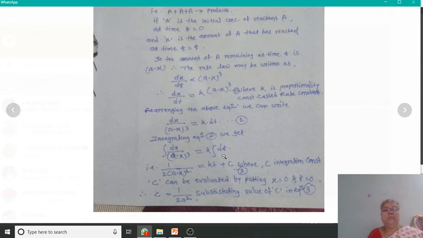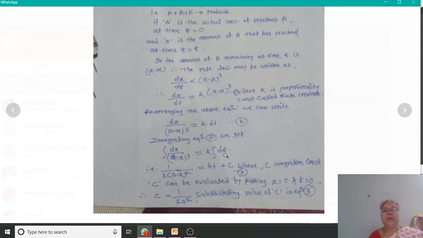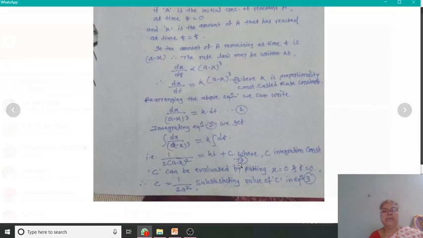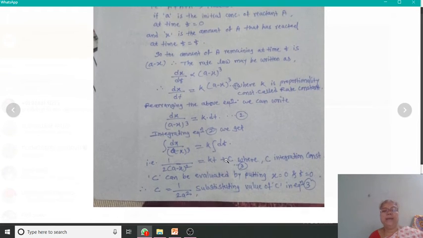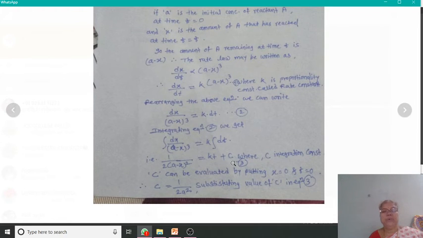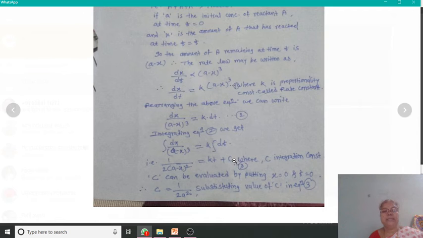Then, to find the value of c, we have to put x = 0 and t = 0 in this equation number 3. If we put x = 0 and t = 0, we can find the value of constant c.